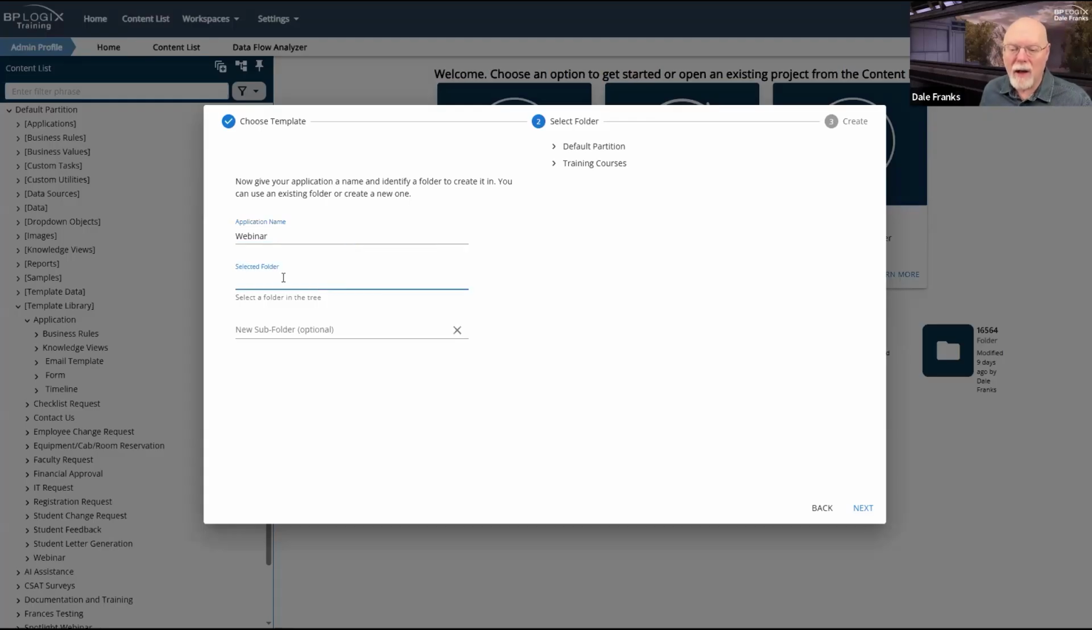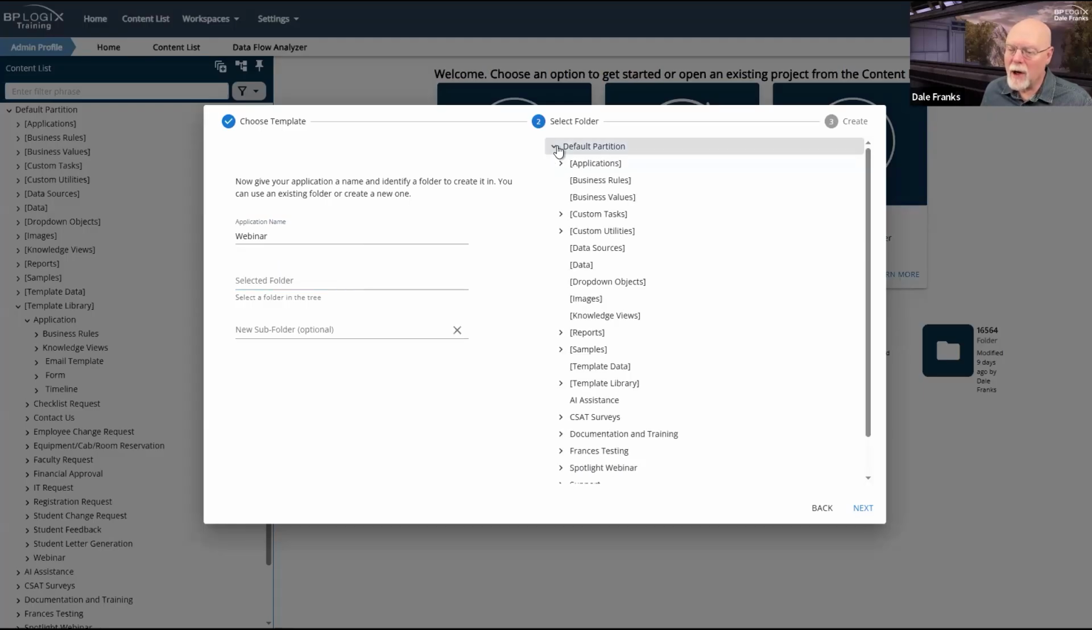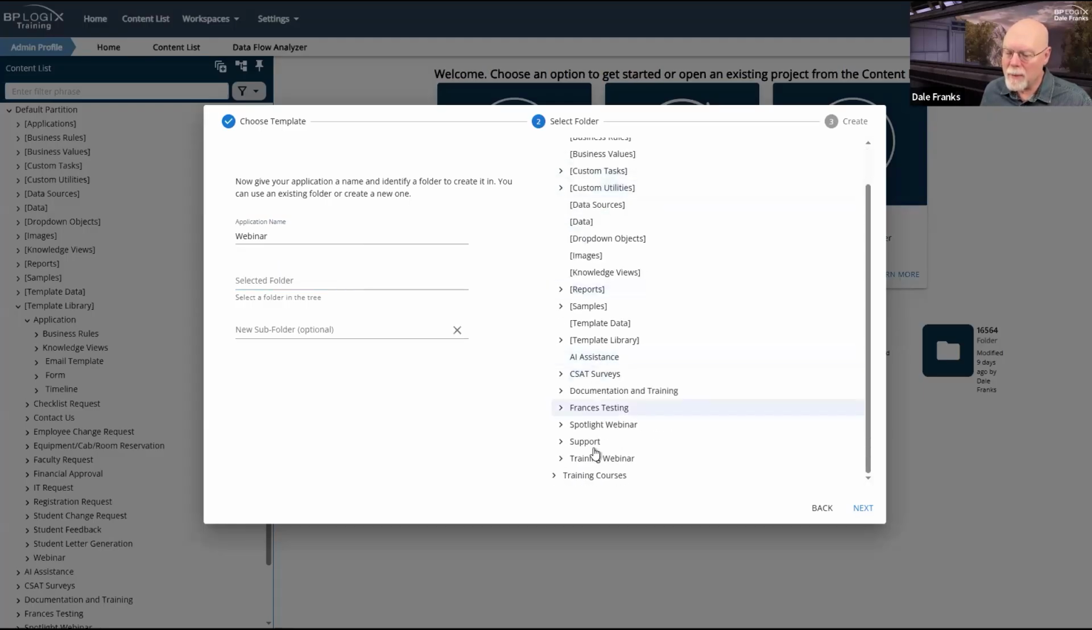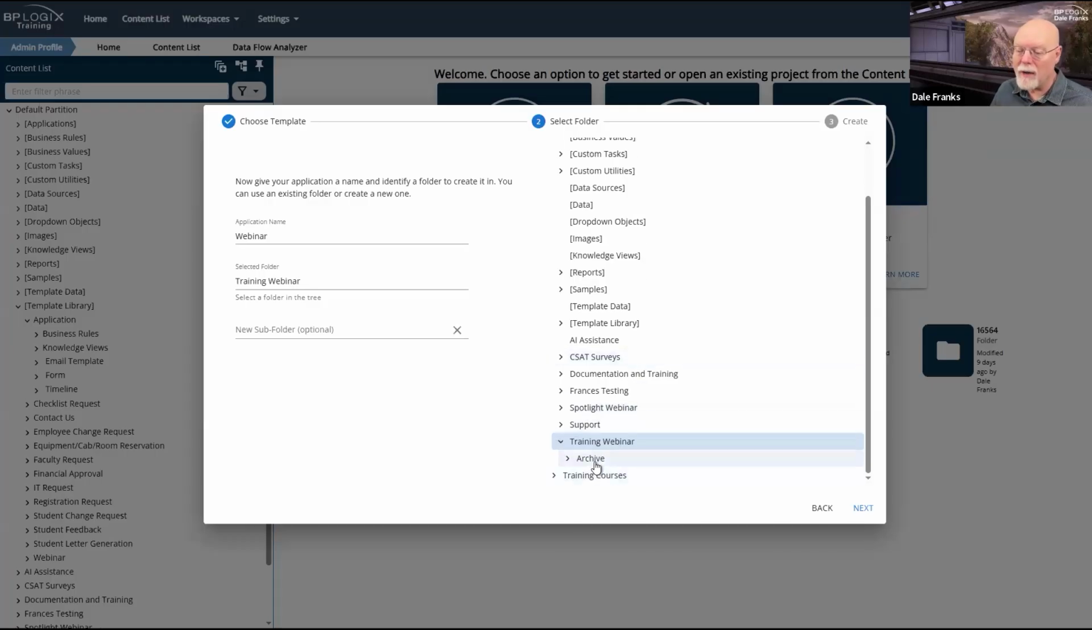And now I've got to select a folder for this particular application. So over here on the right-hand side, I'm going to go into default partition, and I'm going to scroll down and select training webinar. And when I select it, it will fill the training webinar out over here on the right, and new subfolder. Now, I want it to exist inside the training webinar folder. The only subfolder I have is my archive. I don't want to stick it in there. I don't want to create a new subfolder.